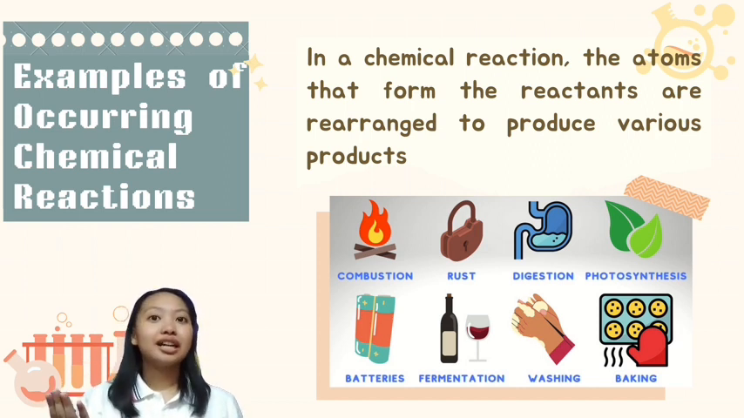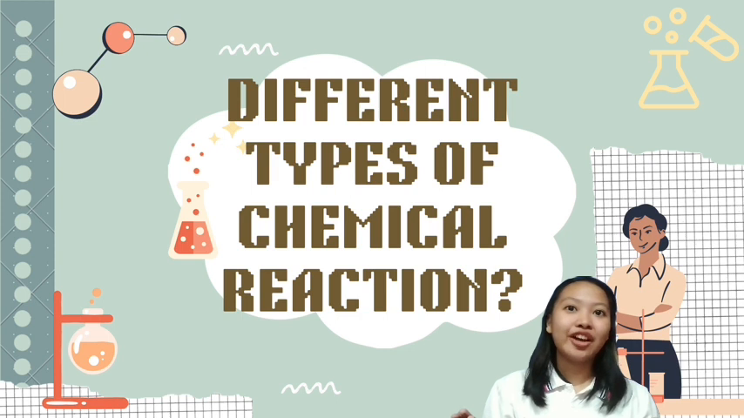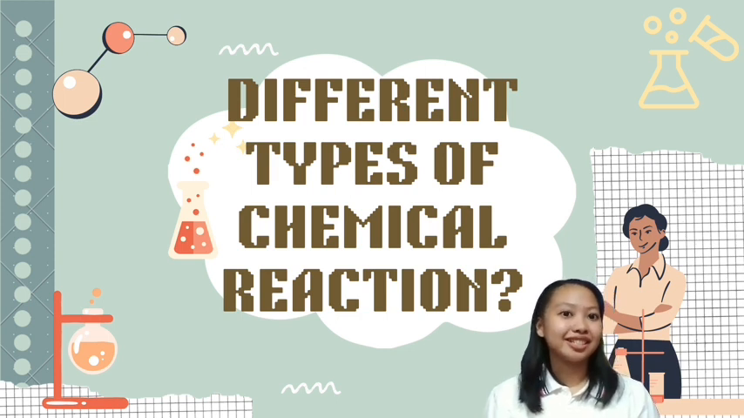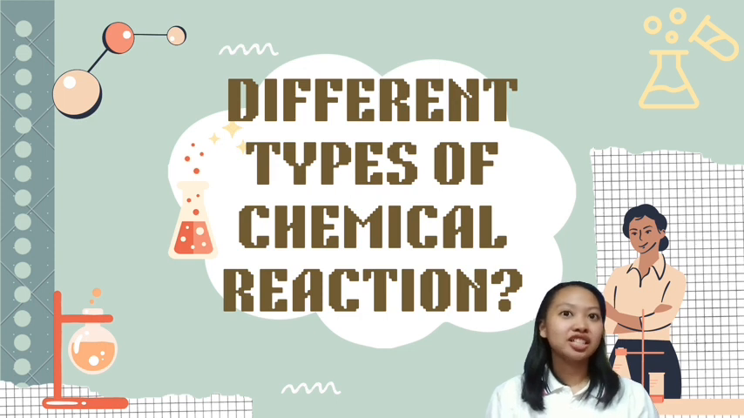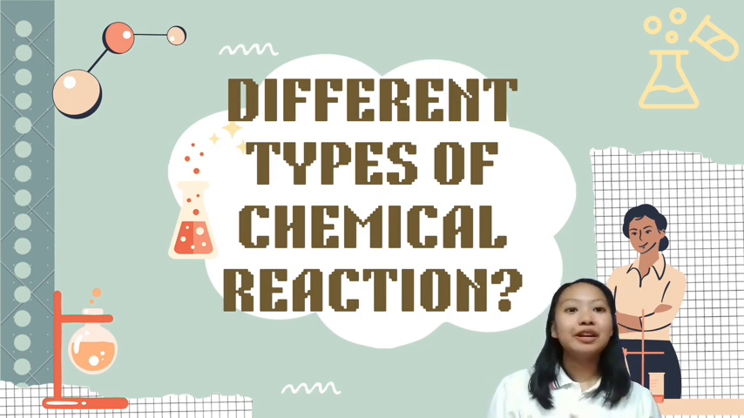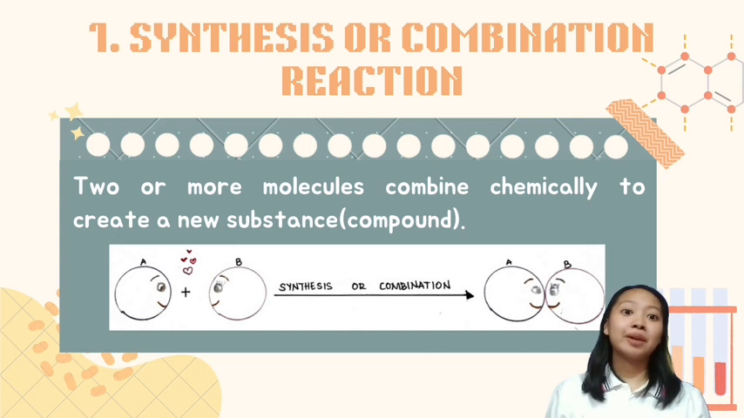Understanding physical and chemical changes is crucial before starting any chemical reactions. And now, let's classify the different types of chemical reactions. By examining the reactants, we can classify the reactions, then predict the identity of the products. Based on my research, there are 8 different types of chemical reactions. Let me discuss with you the first type of chemical reaction, the synthesis, also known as the combination reaction.